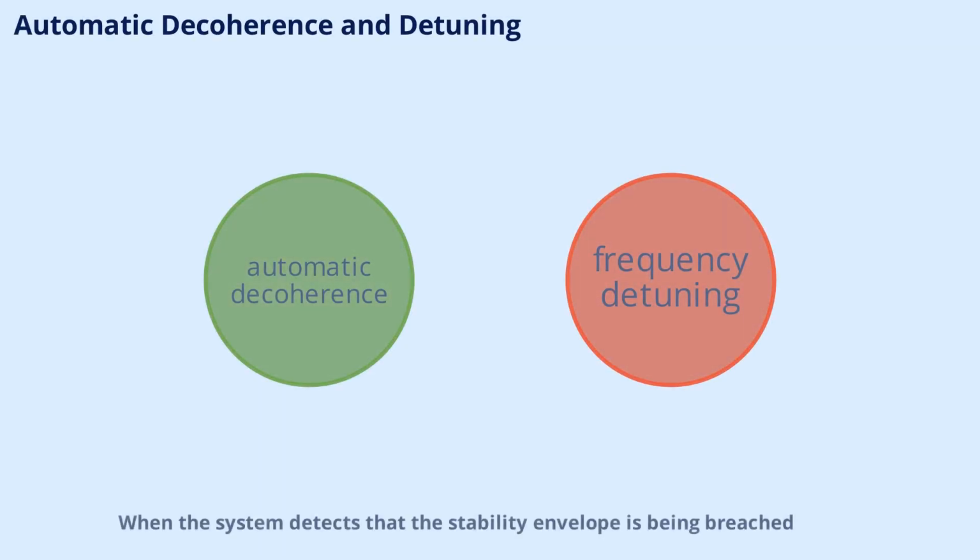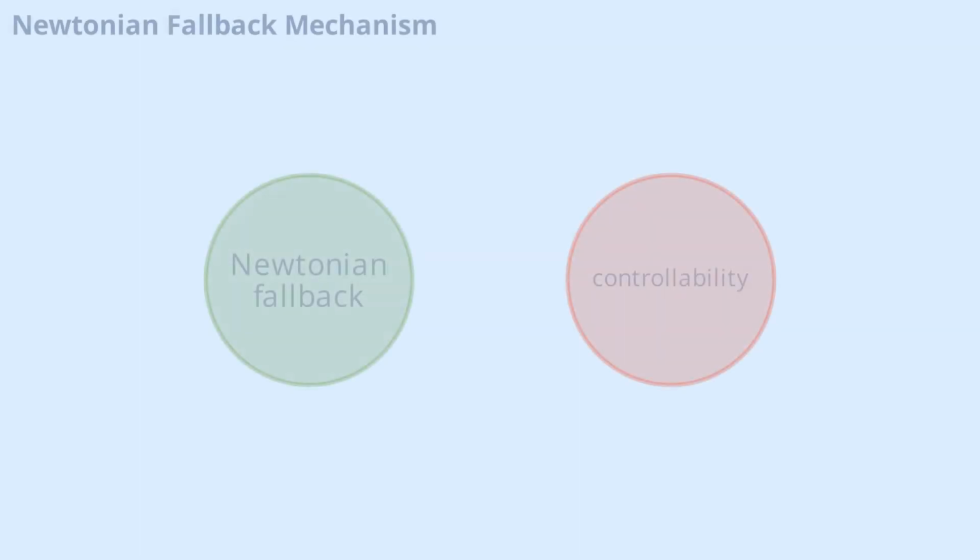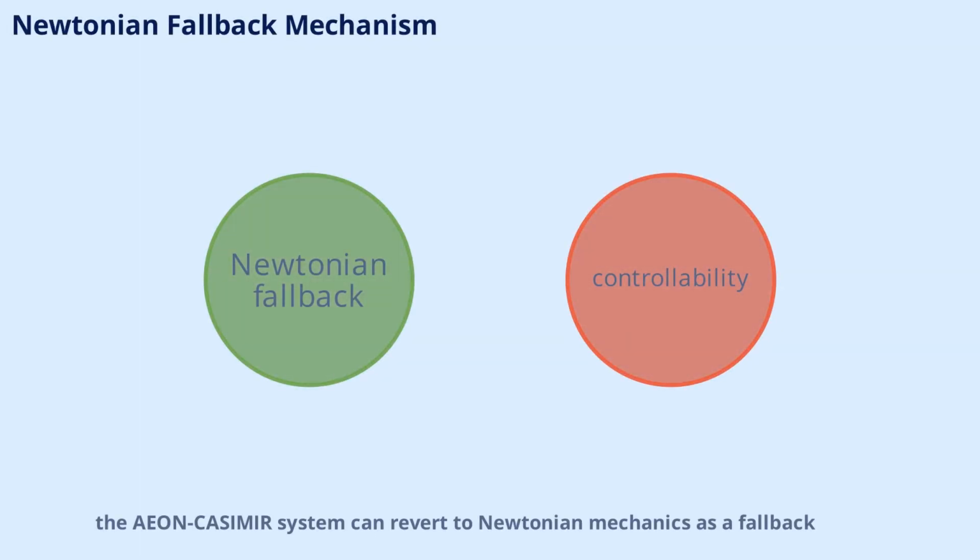When the system detects that the stability envelope is being breached, it can automatically introduce decoherence or detune frequencies to restore balance. These responses are fast and reversible, ensuring that the craft can recover from disturbances without losing coherence or control. In extreme cases, the AEON-CASIMIR system can revert to Newtonian mechanics as a fallback.